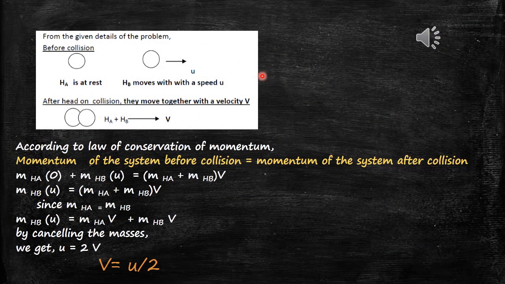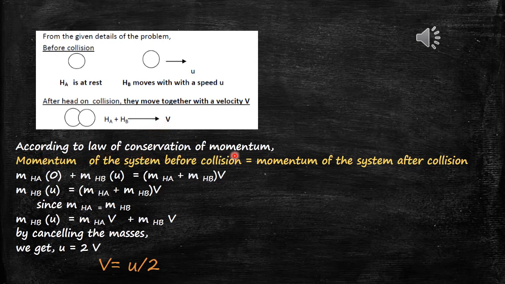After understanding the problem, we have to draw the diagram. Before collision, HA is at rest and HB moves with a speed of u. After head-on collision, they move together with a common velocity v. That is, HA and HB both are together now. Now HA and HB both have the common velocity v.